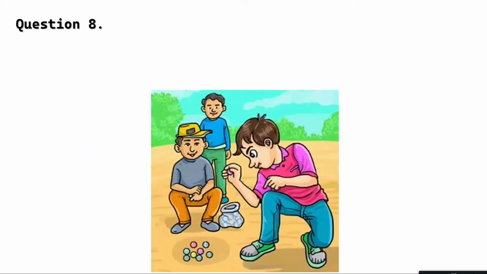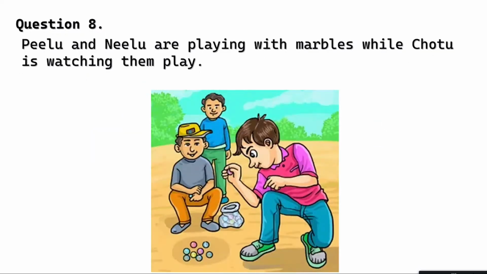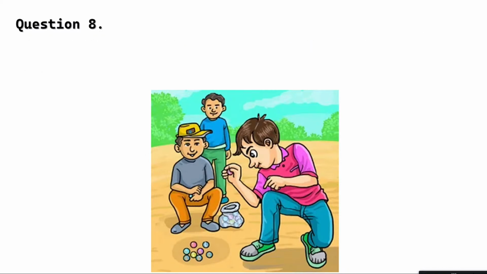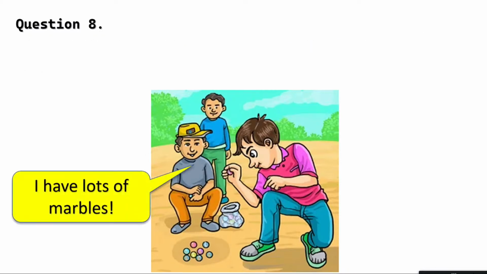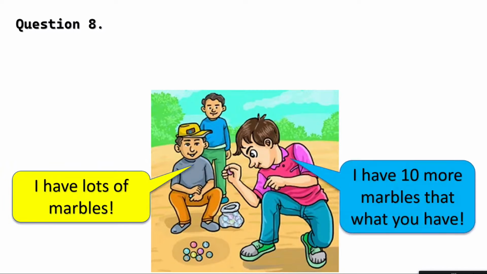Now before I actually go, here is my last question. I promise you this is the last question. Pilu and Nilu are playing with marbles and Chotu is watching them, just watching them, not playing, observing them. So Pilu says, I have lots of marbles. And Nilu says, I have 10 more marbles than what you have.